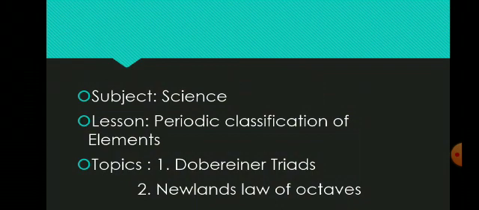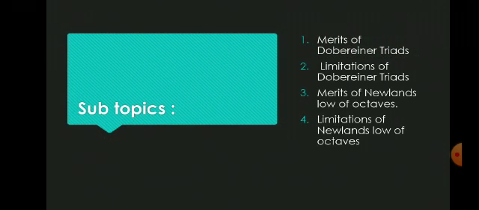Today I am discussing the science lesson periodic classification of elements. In this session I am going to discuss two topics. First one is Dobereiner Triads and second one is Newlands law of octaves. So the subtopics of this session are: first, merits of Dobereiner Triads; second, limitations of Dobereiner Triads; third, merits of Newlands law of octaves; and fourth, limitations of Newlands law of octaves.